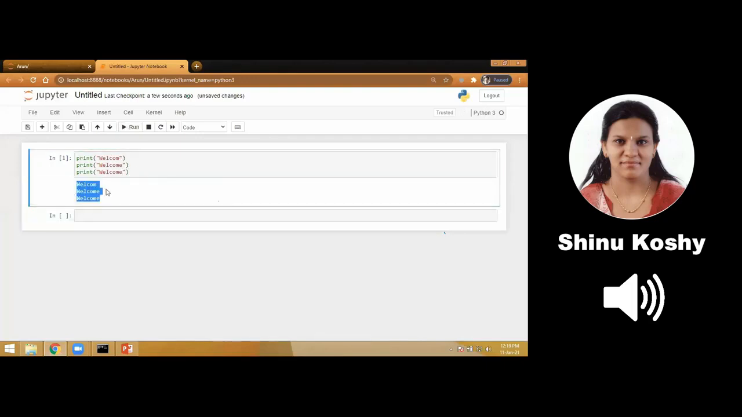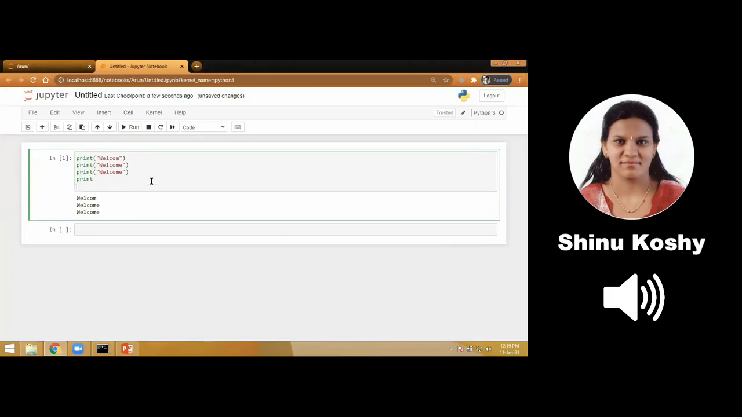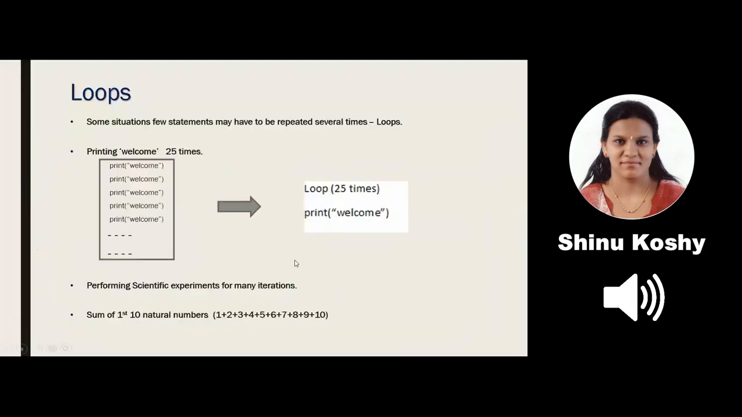Okay, quite easy. Now, just imagine I ask you to do it 100 times or 25 times. I'm sure most of you will not even attempt it, right? You are going to get angry, saying that 25 times, I can't do this. So we have a solution. That is called loops. Understood why we require loops? Whenever some task has to be repeated again and again several times, we use the concept of loops.